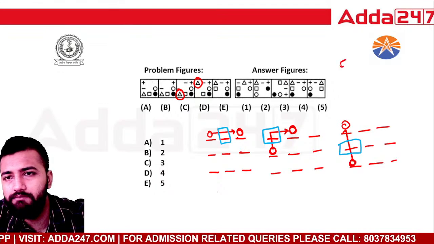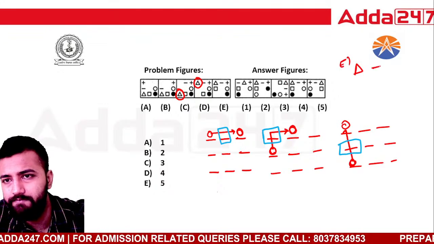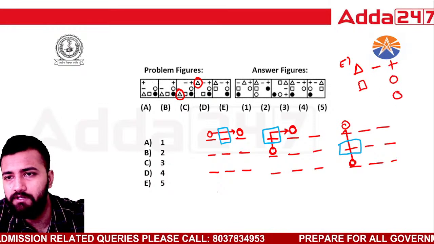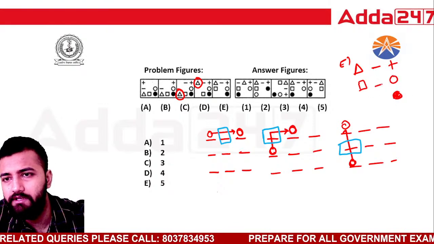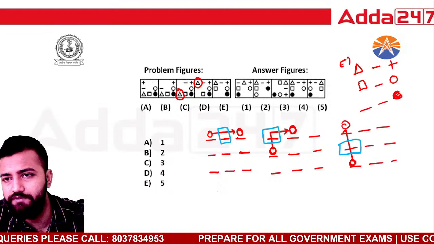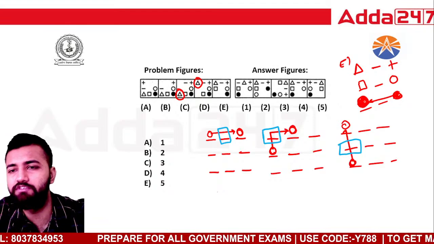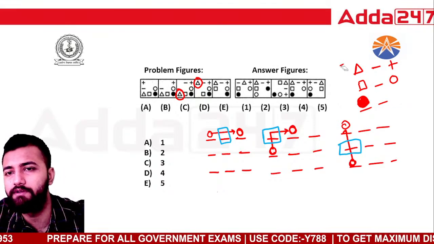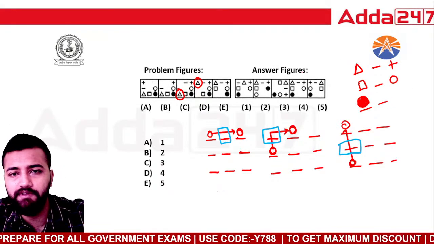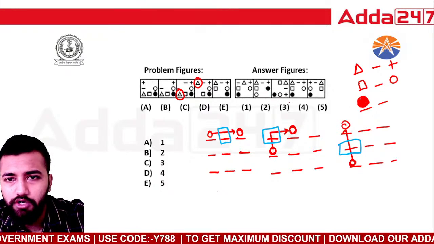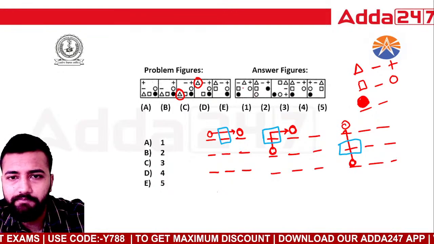So the last figure is this: square, circle, and a solid circle. If I make places out here, this will shift out here. It should come out here. So see the option where you see this particular figure. This will be the final answer that we will get. I can see this figure is at option number 1.